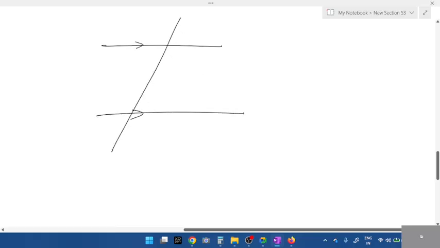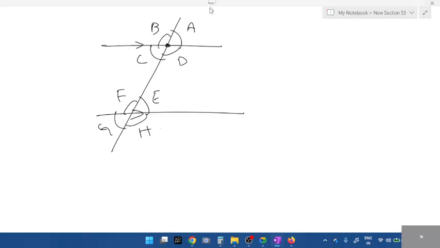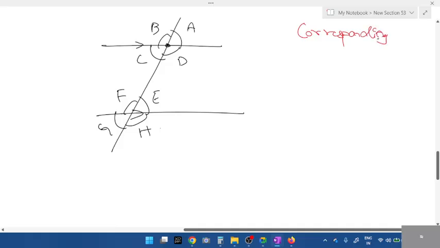If two lines are parallel, this is a vertex. What are the angles formed here? Angle A, B. How many angles are formed? Four angles: A, B, C, D. Next, E, F, G, H. So two vertices, four angles each. First, tell me all the corresponding angles, students. Tell me the pairs of corresponding angles.